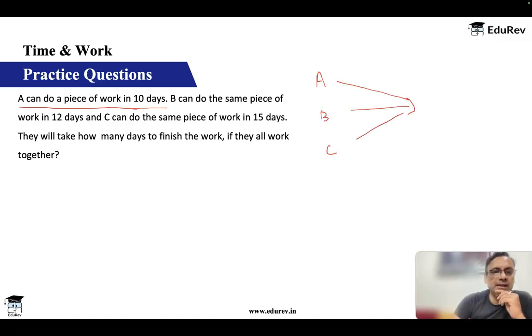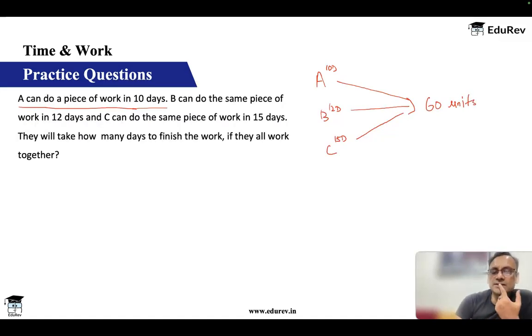Okay, A can do the piece of work in 10 days. B can do it in 12 days. And C can do it in 15 days. The LCM of 10, 12 and 15 is 60. So we will say that my work is 60 units.